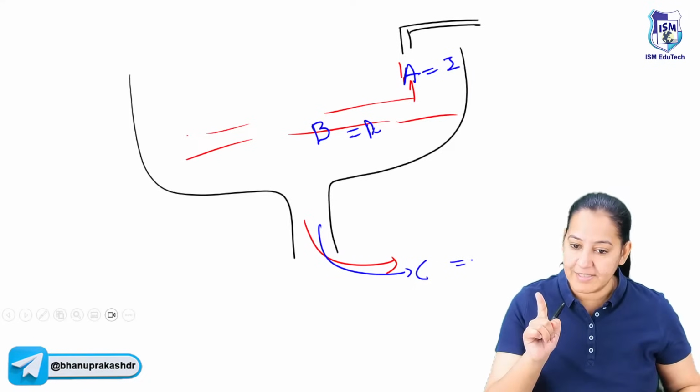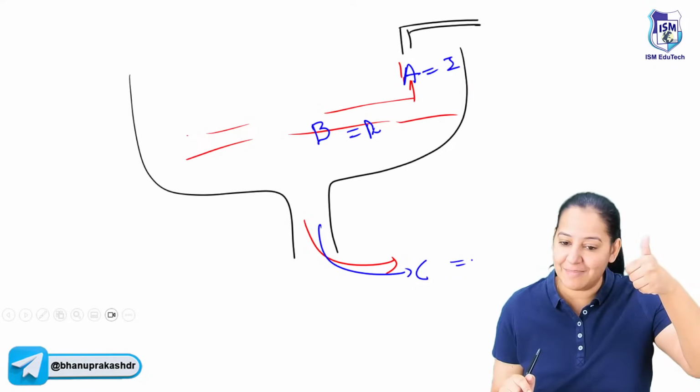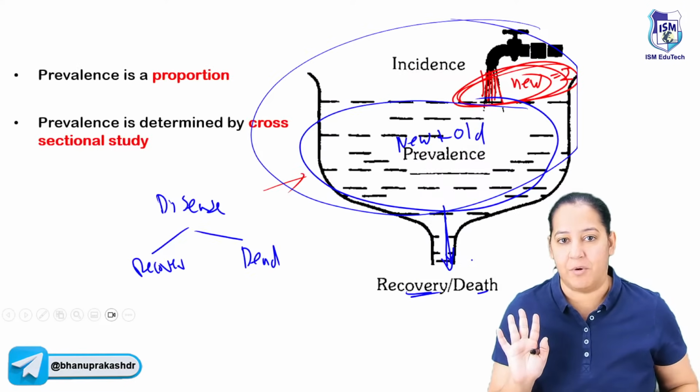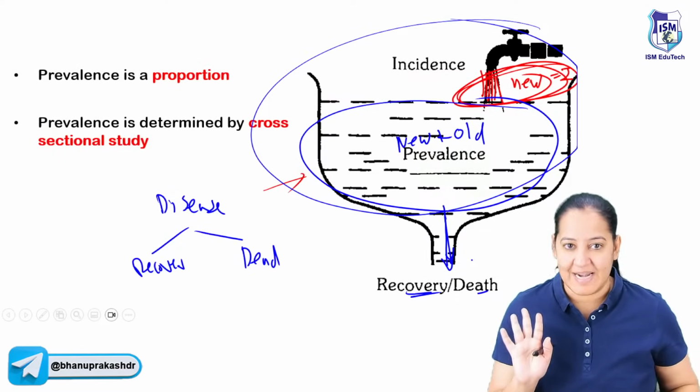I hope you all got it. Give me a thumbs up, everyone, if you got it. If you have any doubt, please write down specifically in the chat box. Got it? So you have to understand this diagram also.